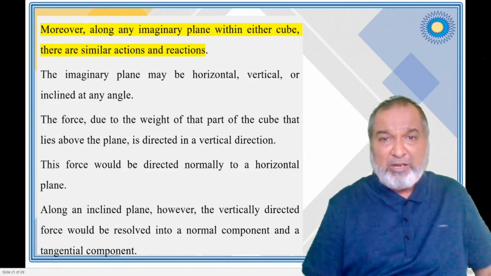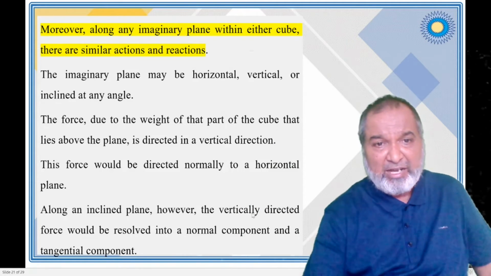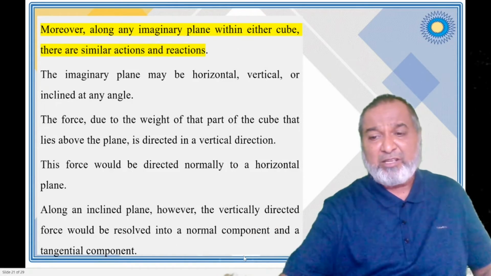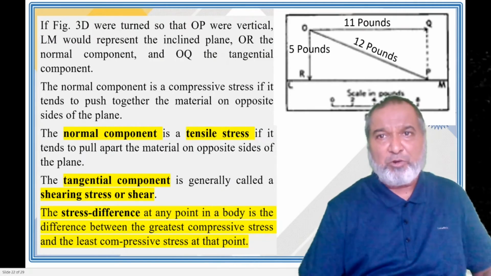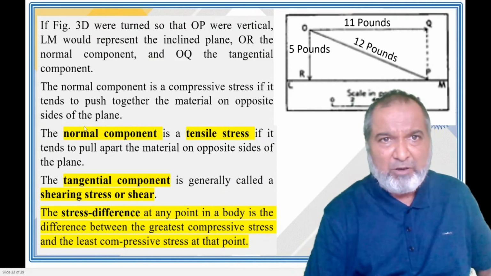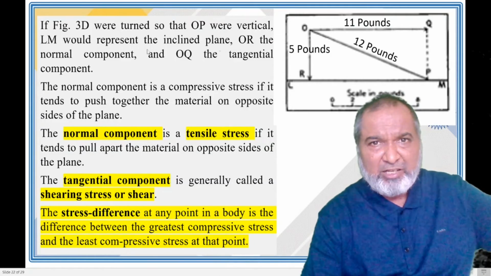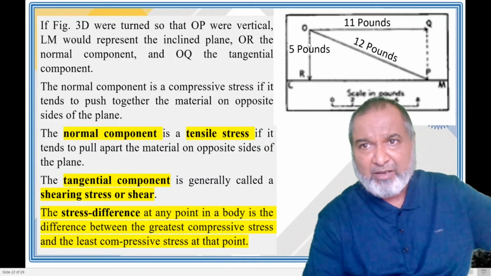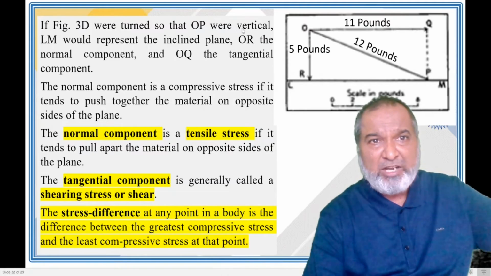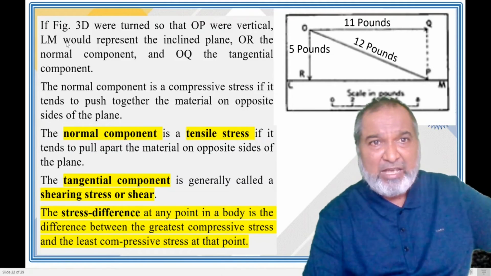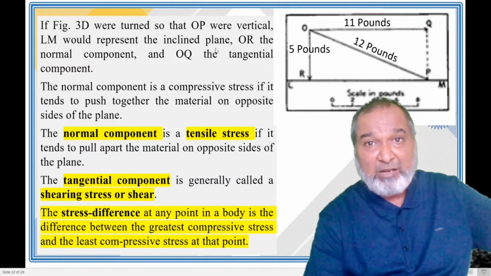Along the inclined plane, what is happening? The vertically directed force will be resolved into a normal component and a tangential component. So that is going to resolve if the incline is there. Again, the same diagram we have put over here. OP will be the vertical, and LM will represent the inclined plane.